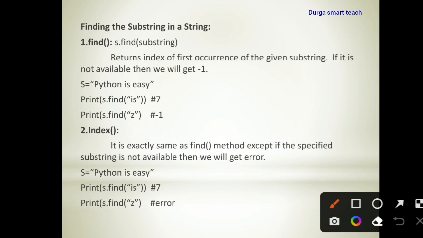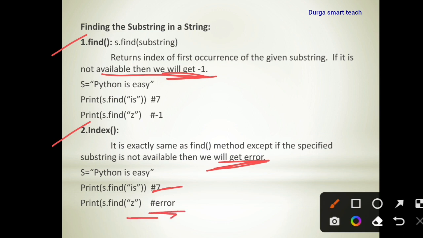Okay. Next one is index. Okay. So it is exactly the same as find method, except if the specified substring is not available, then we will get an error message. In find, if the specified substring is not available, we get -1. But here we get an error. That is the only difference between find and index. Okay. So here it is 7. For z, it will give an error. That is the only difference between find and index. Okay.